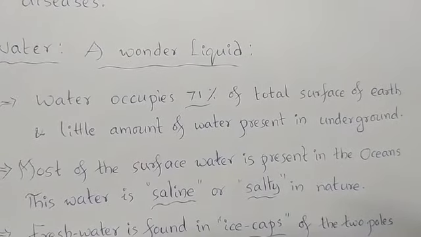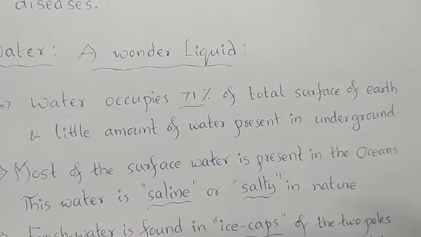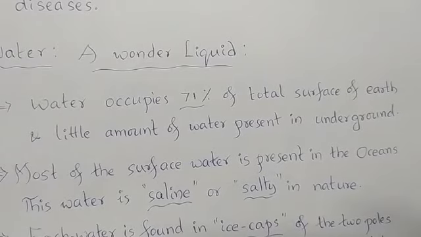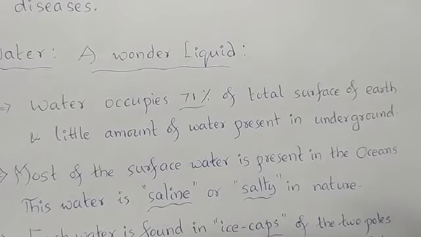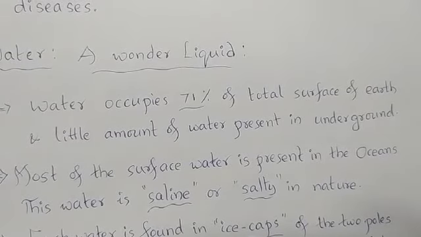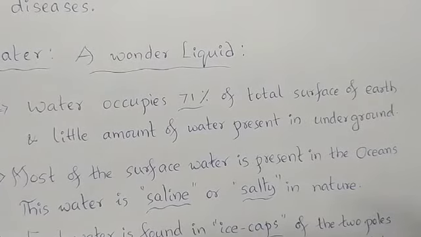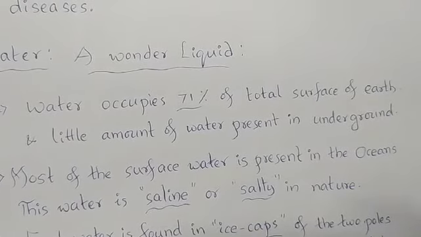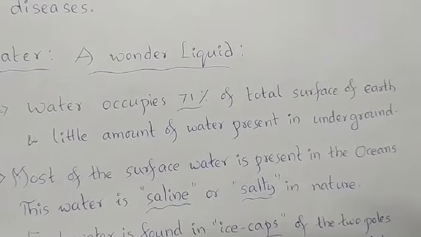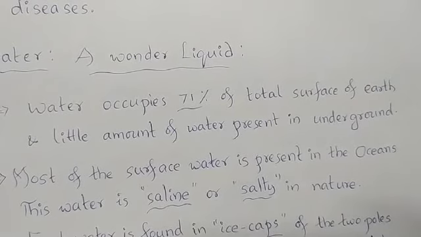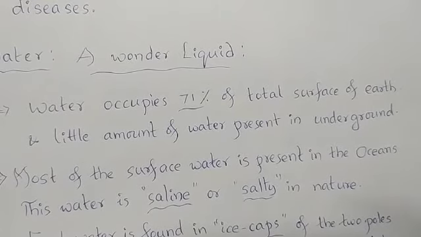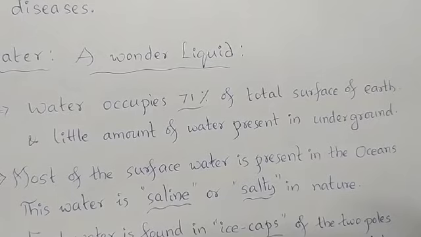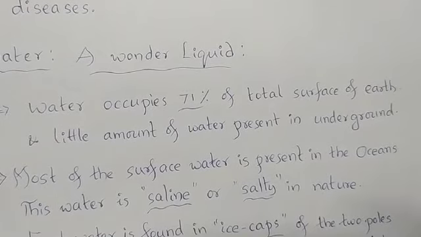And if we carefully observe water in a geographical context, water occupies about 71% of the total surface of the earth. And not only on the surface, even underground water is present, right? Most of the surface water is present in the oceans, and this water is saline or salty in nature. You can taste it but you can't drink it because of its hypertonic condition. If you drink saline water, what will happen?